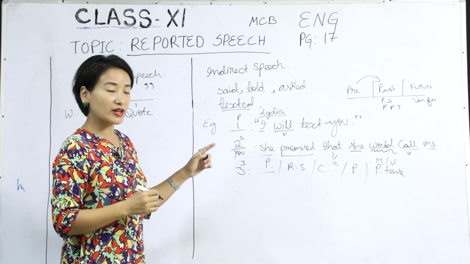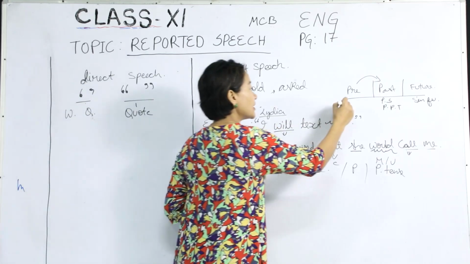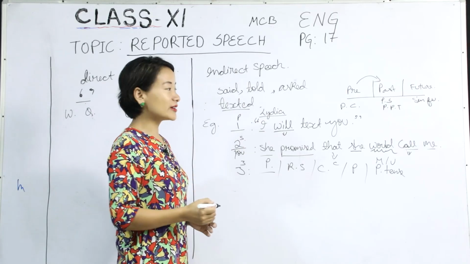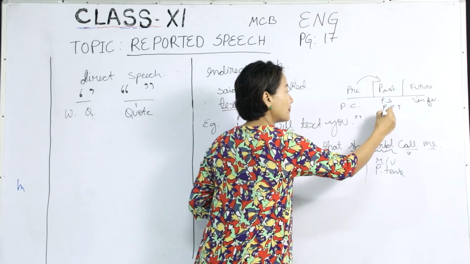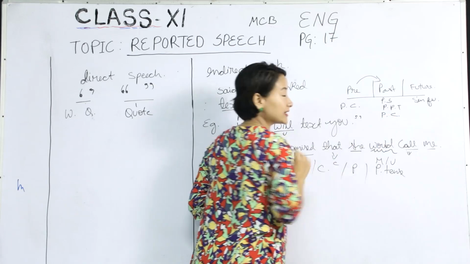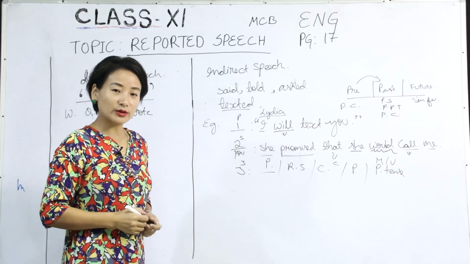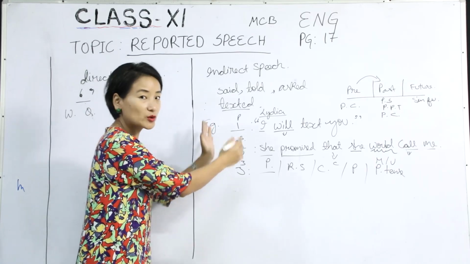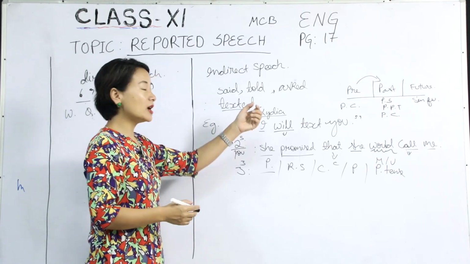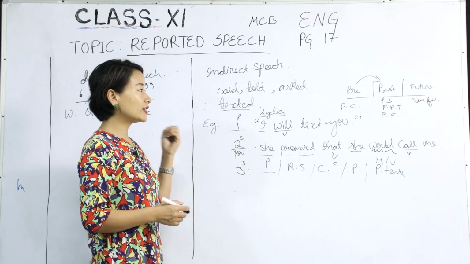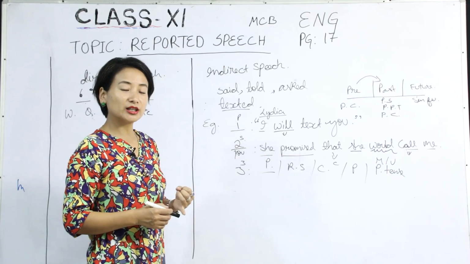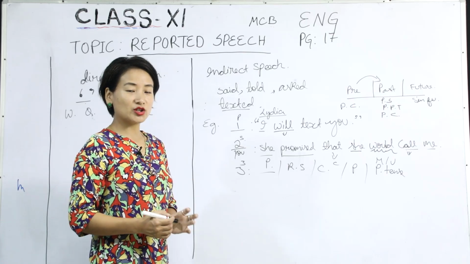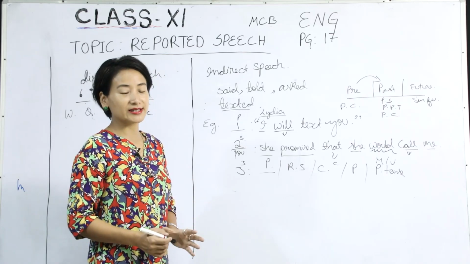If it is progressive or continuous, supposing it is present continuous tense, I'm sure now you will be able to figure out that it would change into past continuous tense. So that's what we meant when we said the tenses would change, and that when you are reporting, it will always roll back to the next tense. If it is in the present, it would change into past. If it is present perfect tense, it would change into past perfect tense, and so on.